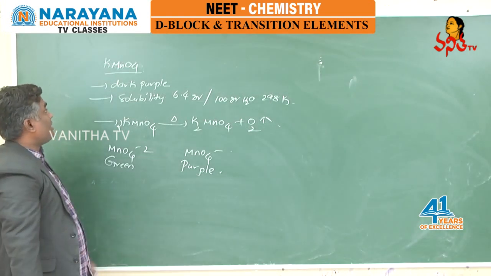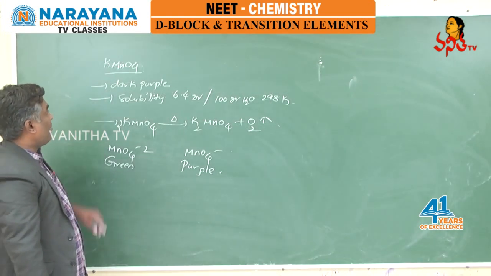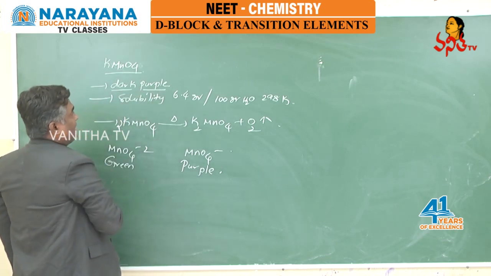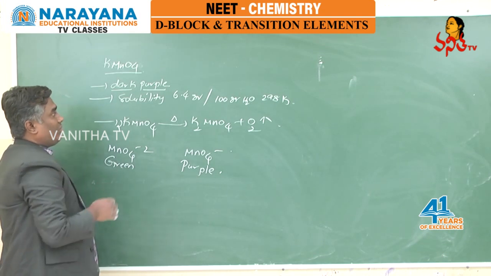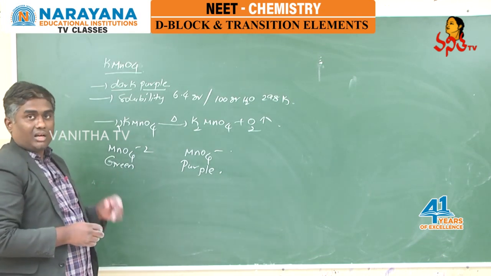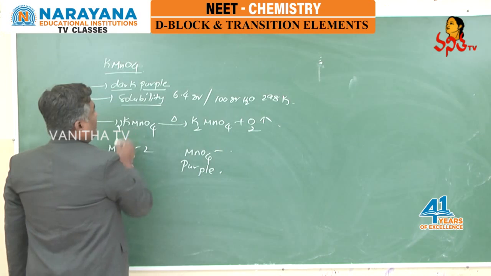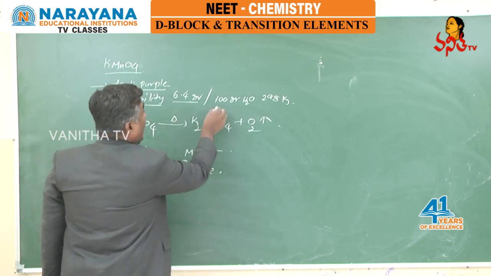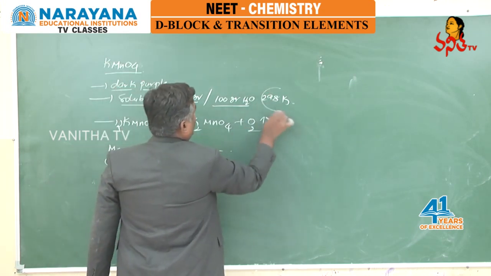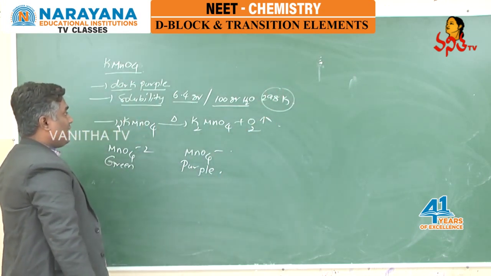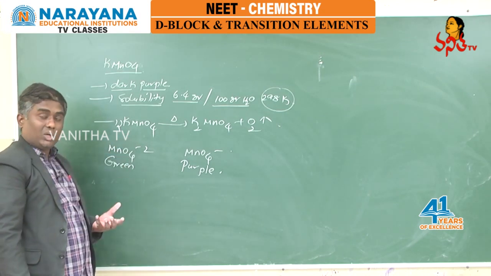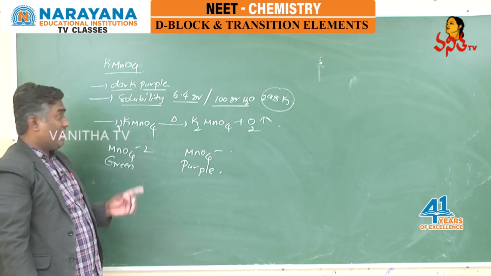If you look into the properties of KMnO4, KMnO4 is exhibiting dark purple color, and at the same time KMnO4 if you drop in water, it is less soluble in water, and its solubility is 6.4 grams of KMnO4 soluble in 100 grams of water at 298 Kelvin. That is the solubility of KMnO4. At the same time, KMnO4 if you heat to high temperature, what happens?